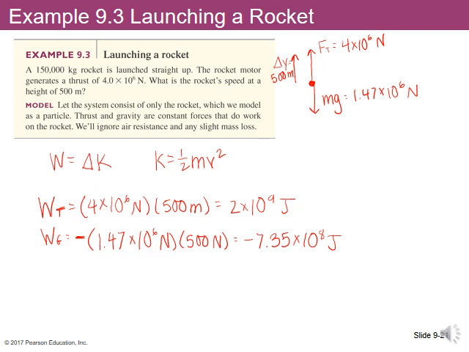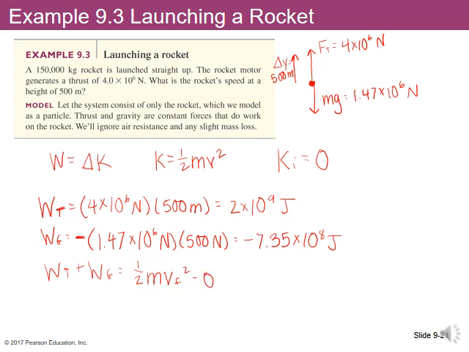Now let's look at the kinetic energy side. The change in kinetic energy. Well, what was the initial kinetic energy? It's launched from the ground, it started at rest, so the initial was 0. The final would be equal to 1/2 m times final velocity squared. So on the work side, the total work done by both of these has to equal the final kinetic energy minus 0.